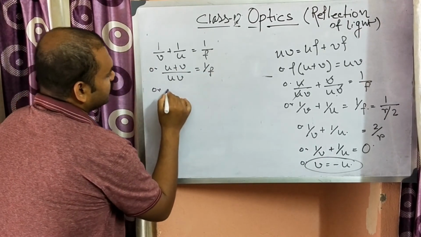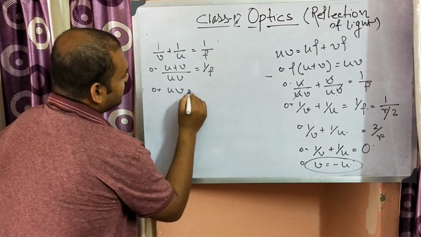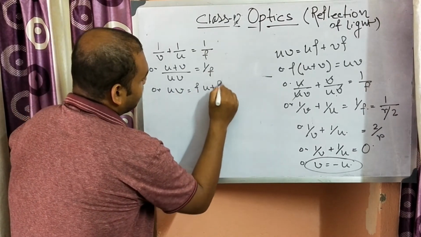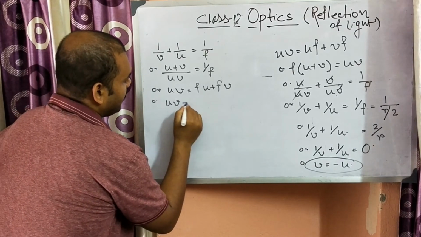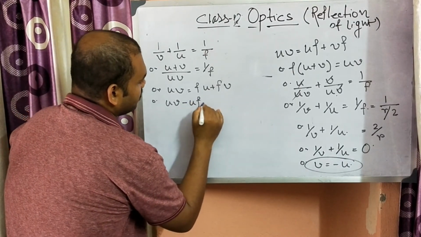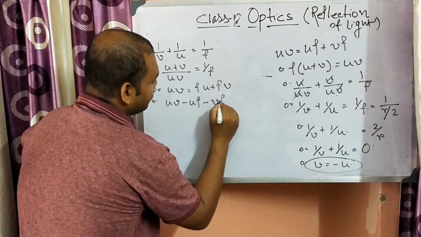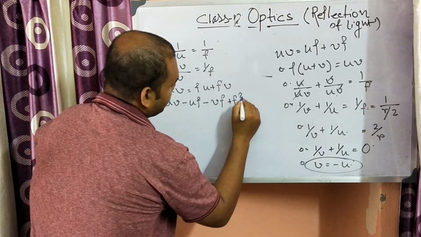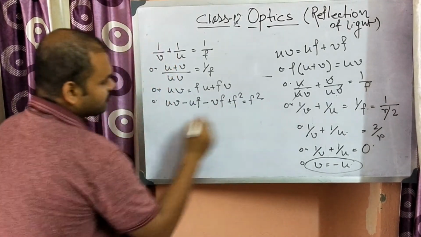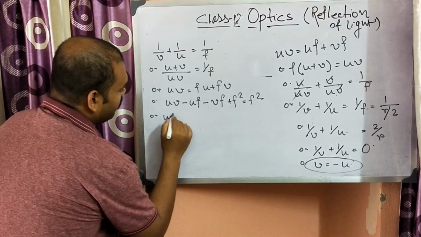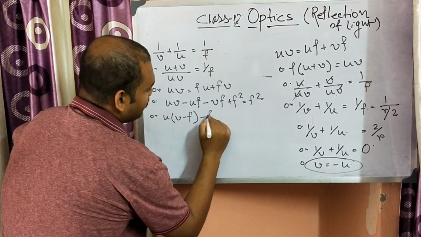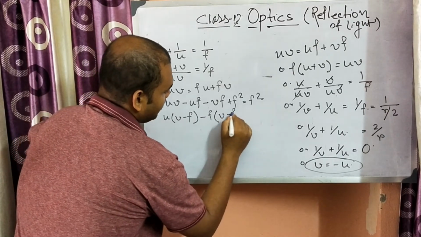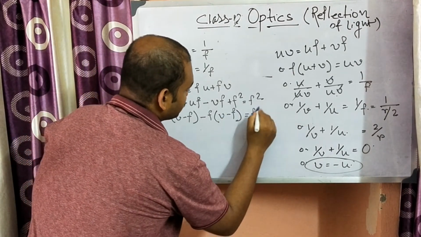or we can write UV is equal to FU plus FV, or UV minus UF minus VF plus F square is equal to F square. We are adding F square on both sides. So U common, so V minus F, minus F common, so V minus F is equal to F square.